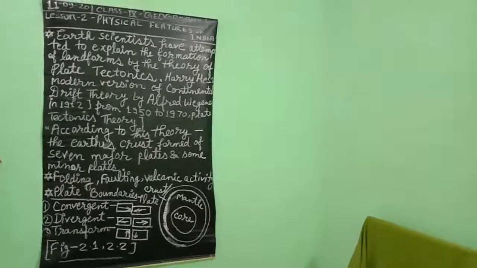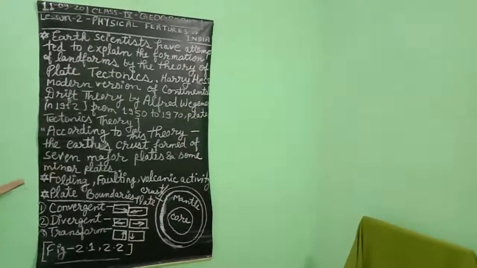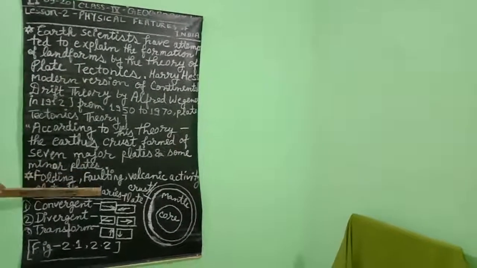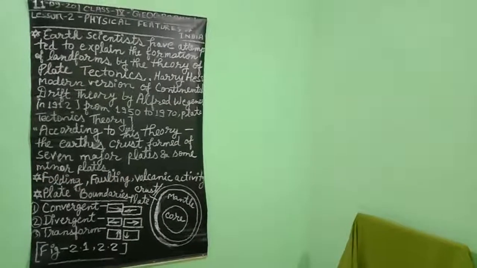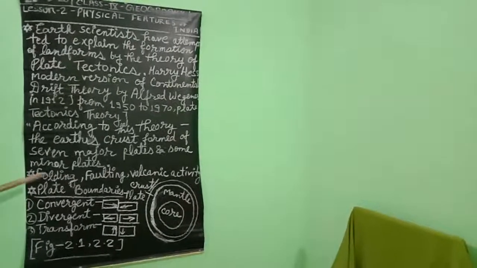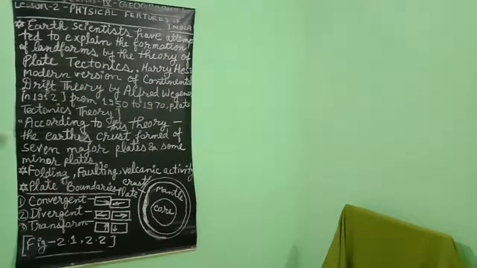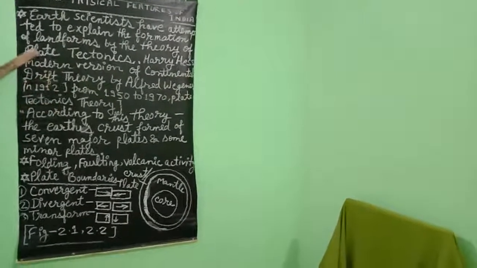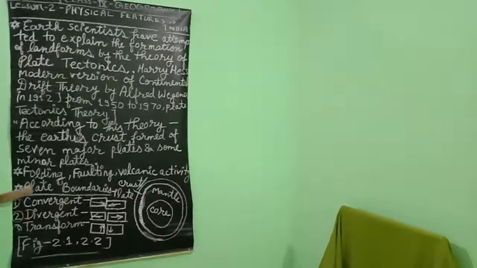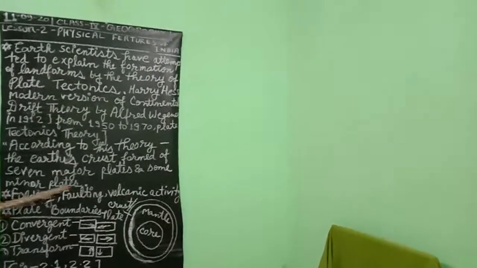After that, this is also the base of the floating theory. Okay, after that, folding, faulting and volcanic activities occur on our Earth's surface. What is the theory of folding, faulting and volcanic activity? The movement of the plates is responsible for processes like folding.